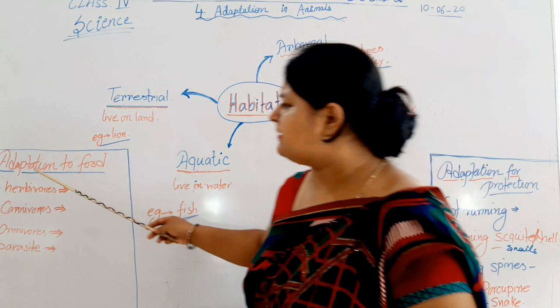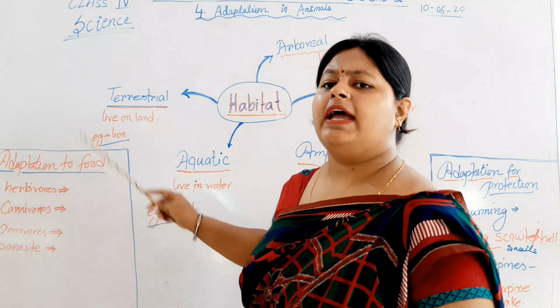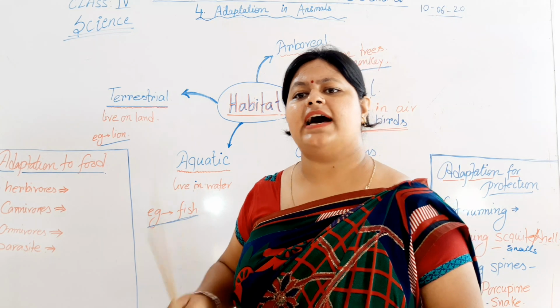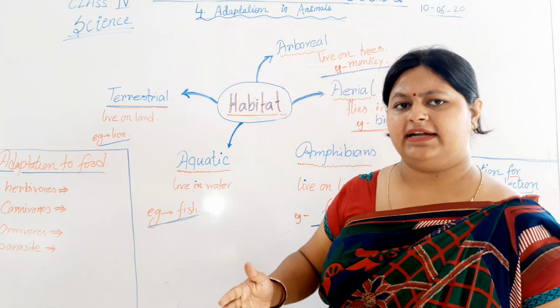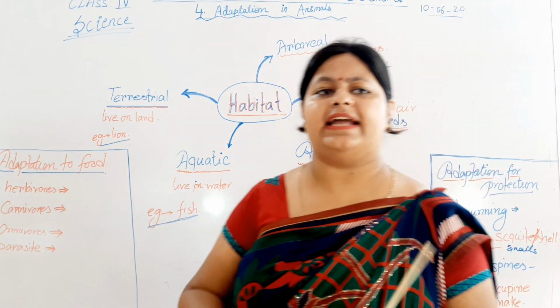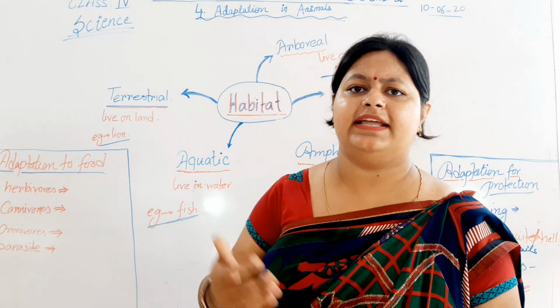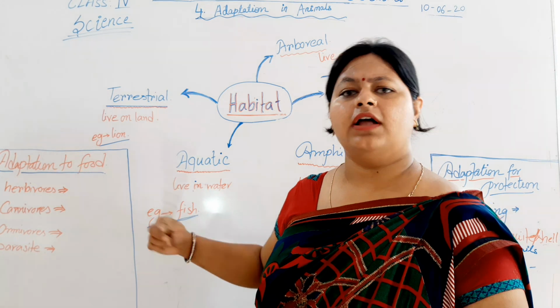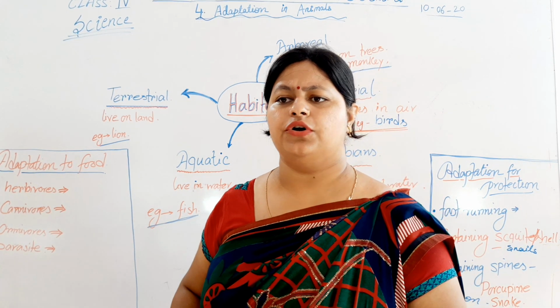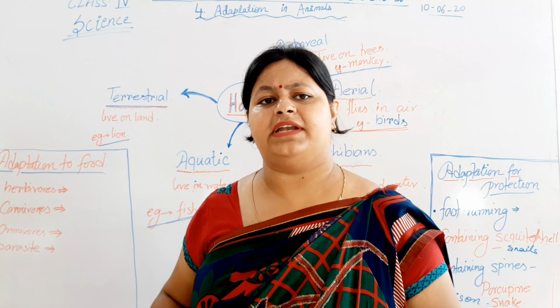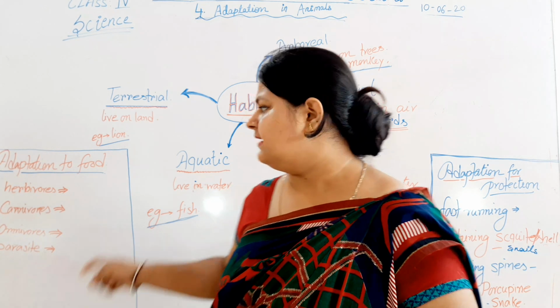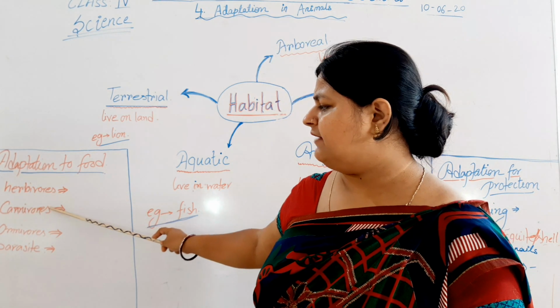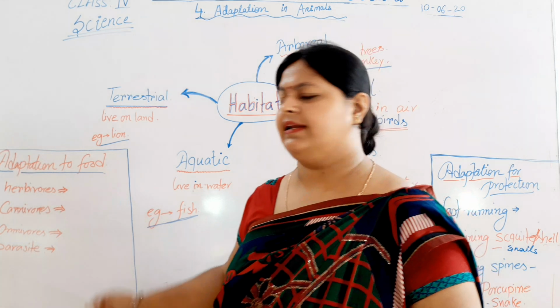Next we will discuss the adaptation to food. As I said, all the animals are categorized on their habitat, whether they live on land, in air, or on trees. Next is adaptation to food. On their type of eating habit, they are also being categorized. They are herbivorous, carnivorous, omnivorous and parasite.